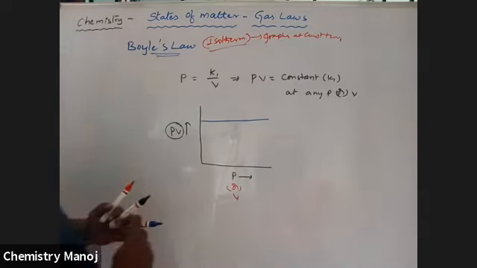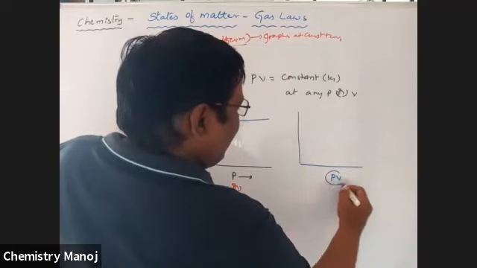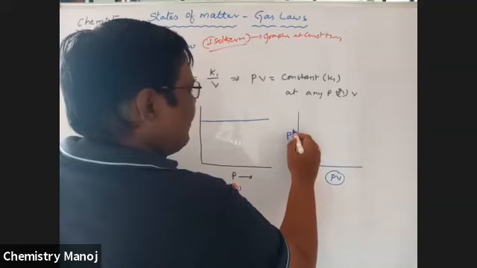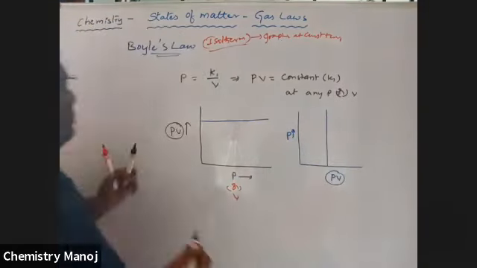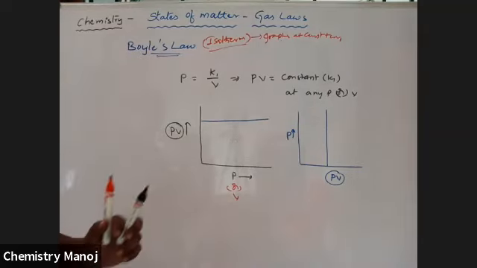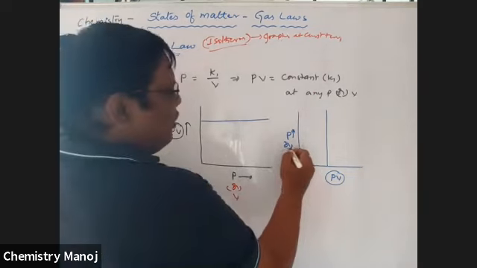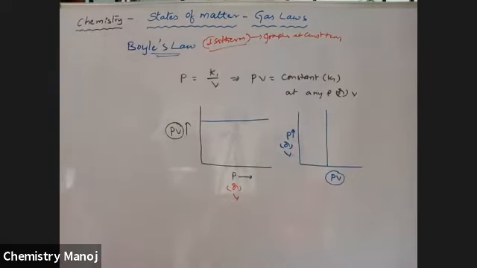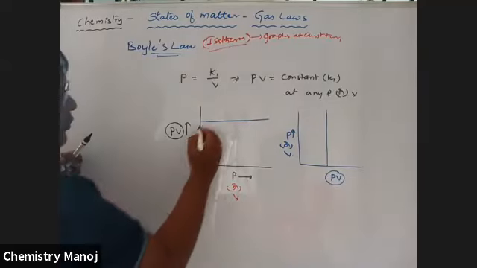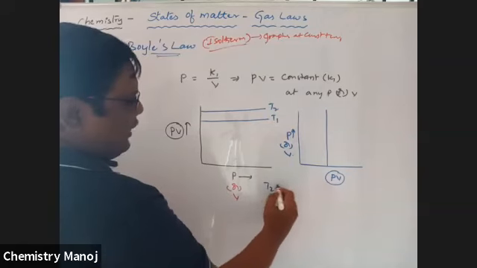P or V, whatever it may be, there is a line parallel to the pressure axis or volume axis. For example, if I draw PV on the y-axis and pressure on the x-axis, that gives a straight line parallel to the pressure axis. So the PV value is always constant, parallel to the pressure axis. Or here also pressure or volume is taken. So here, for different constant temperatures, it is T2, it is T1. Once again T2 is greater than T1.